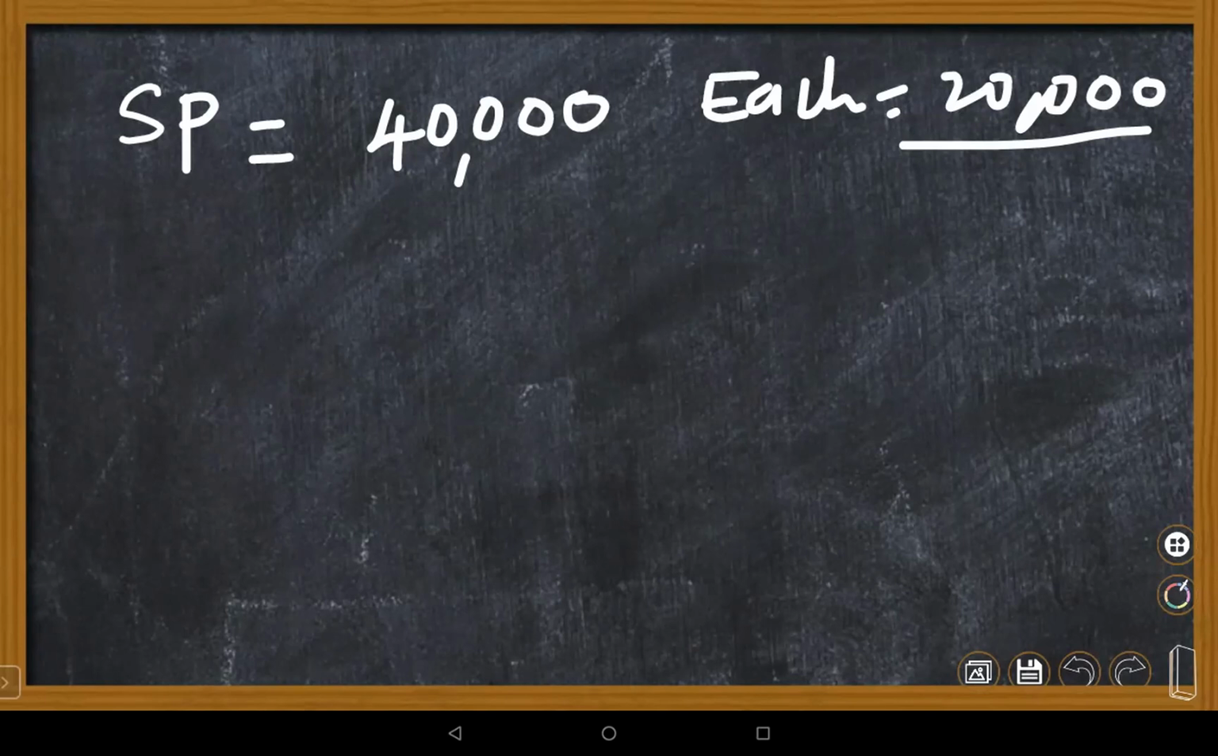Whether you need to find the overall gain or loss, find the CP of each. In the previous case, they gave the cost price directly, but in this case it is the selling price. You have to be a little careful in this bit. Who will give the answer? Ma'am, can I try? Yes, you can try, Bhavya.